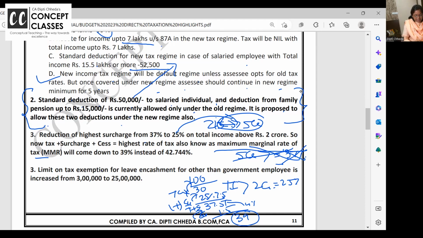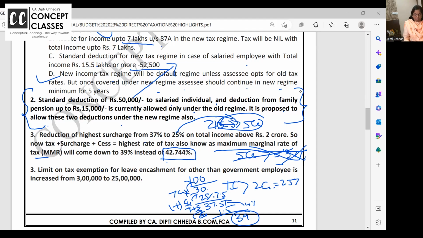Maximum marginal rate of tax is 39% instead of 42.744% earlier. You can calculate it: if you charge 37% on tax, it comes to 42.74. Those who had 5 crore and above income were probably putting their incomes outside India. It must be the reason, I feel, because it was a very high rate. If I'm earning 100 rupees and paying 43% tax, what is this? So now the highest rate of surcharge is reduced to 25%, whether your income is 2 crore, 5 crore, 8 crore and all.